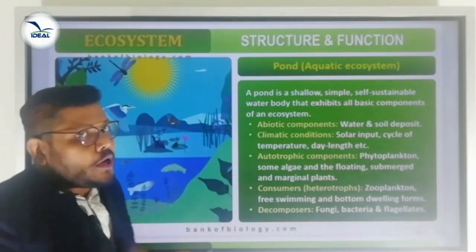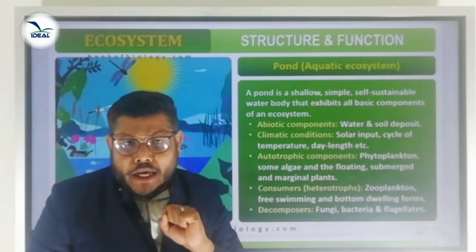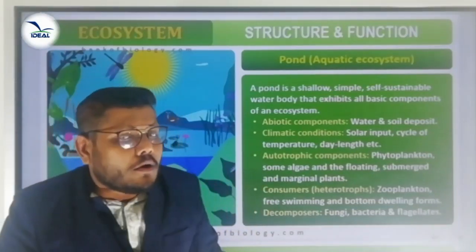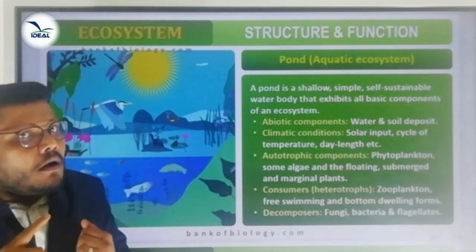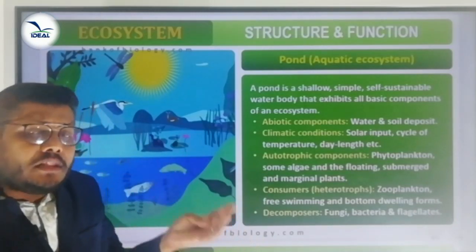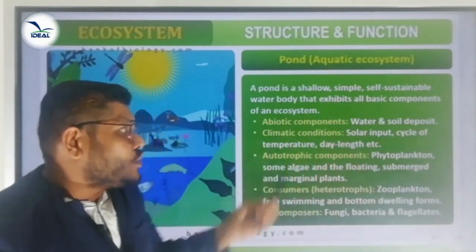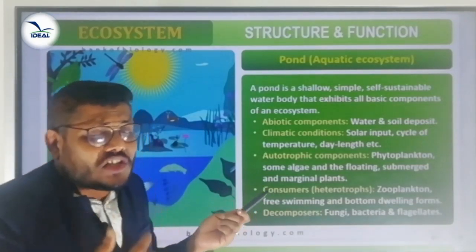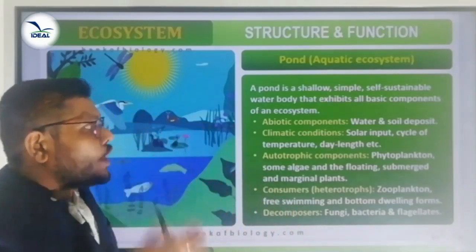If you observe the pond ecosystem, we can see that there is an abiotic component as well as a biotic component. What are the abiotic components and biotic components found in that particular pond ecosystem? Abiotic components like air, water, soil, temperature, these are all the abiotic components found there. Look, abiotic components: water, soil deposit, and the climatic conditions, solar input, cycle of temperature, day and night, etc. These are all the different abiotic components found in the pond ecosystem.